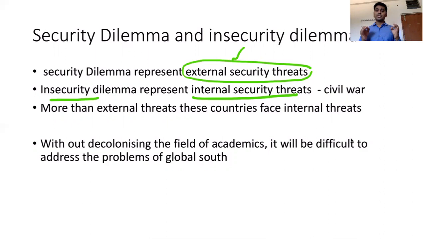If there is any security dilemma in these Western countries, that is from the outside. Maybe it is because of terrorism. Terrorists are coming from outside and they are waging war. So these problems are more dominant in the Western countries.